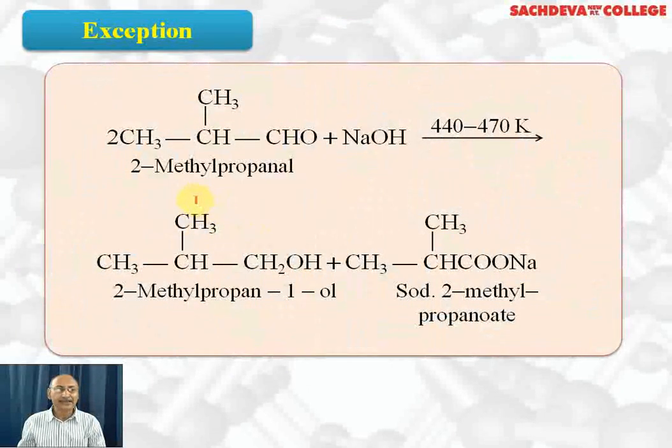Exception, there is one exception. We have 2-methylpropanal, which has alpha hydrogen, but still it undergoes Cannizzaro reaction with NaOH at 440 to 470 Kelvin. So one molecule gets reduced to 2-methylpropanol, and the other molecule gets oxidized to sodium 2-methylpropanoate. So this is the exception: this particular aldehyde has alpha hydrogen, but still it is undergoing Cannizzaro reaction.